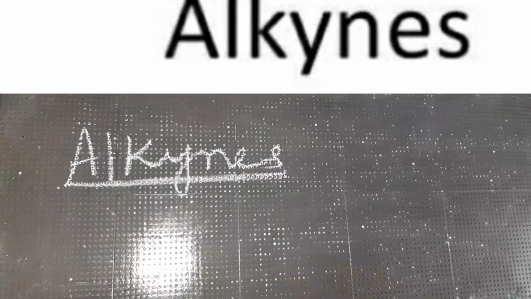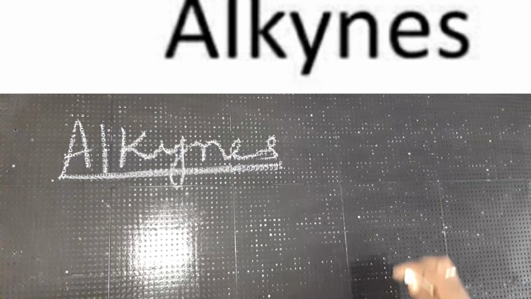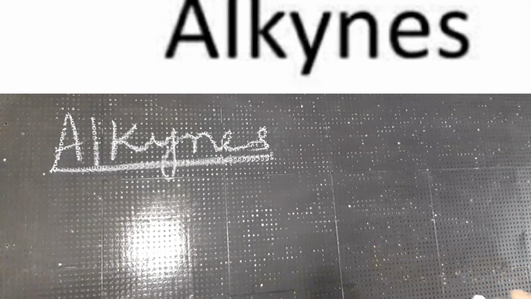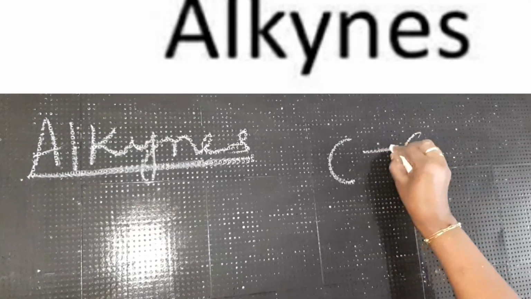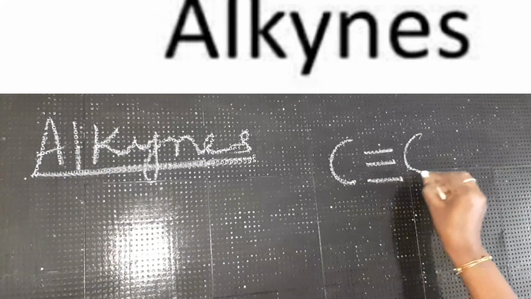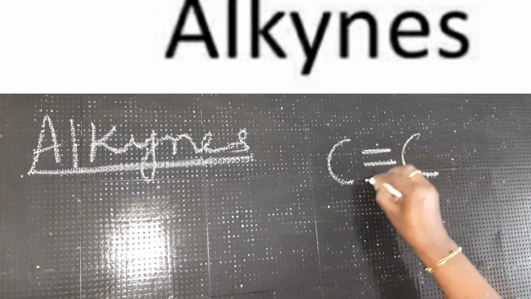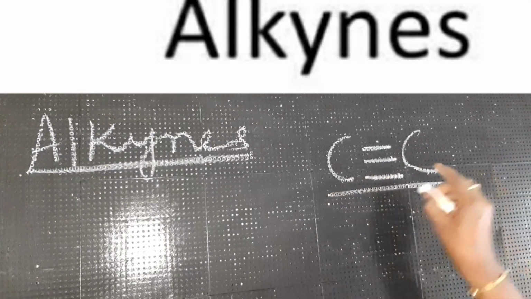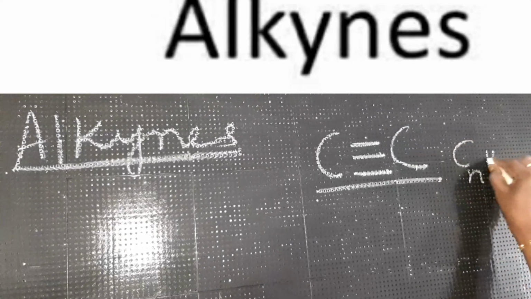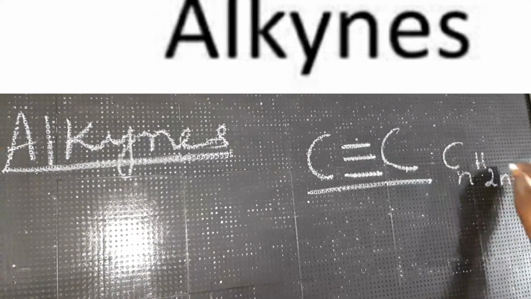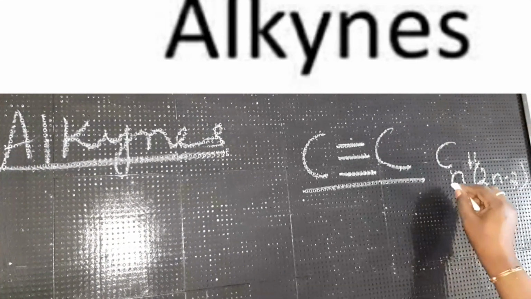Now we have the second functional group, children, alkynes. These are also unsaturated hydrocarbons with a carbon-carbon triple bond. So between the 2 carbon atoms you find a triple bond. When a triple bond is found, we call them alkynes. So what is the general formula? CnH2n minus 2. This is the general formula for alkynes, children.